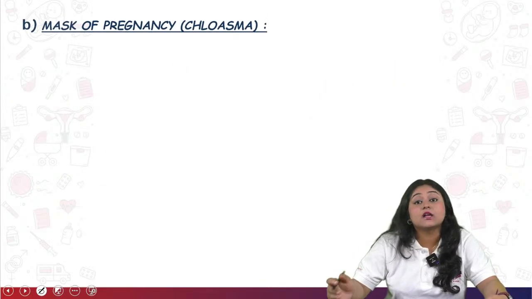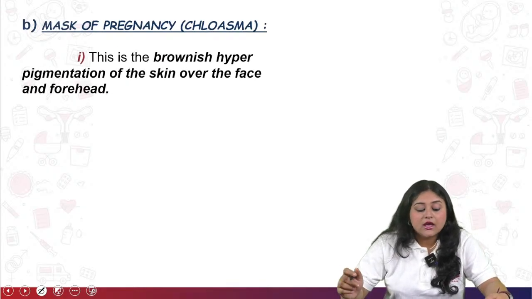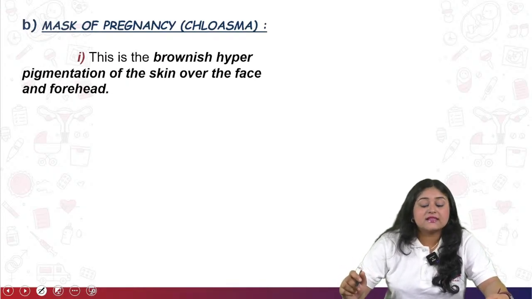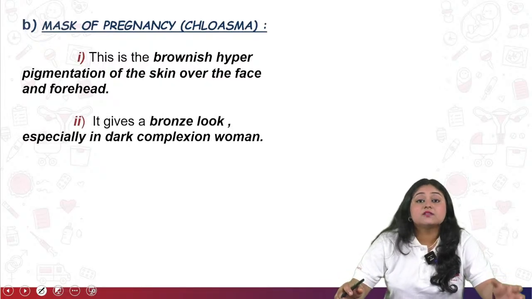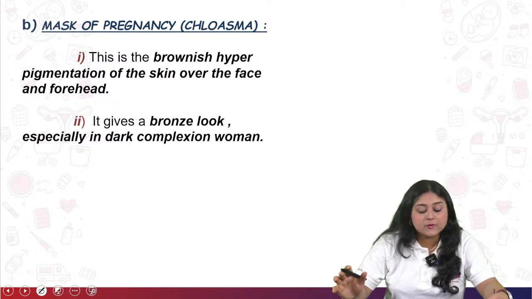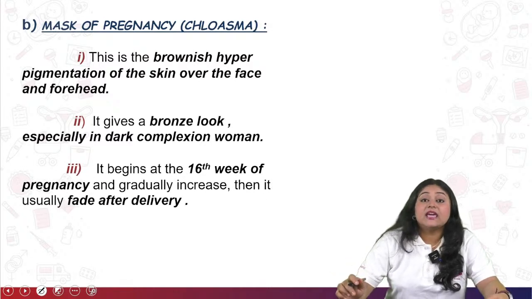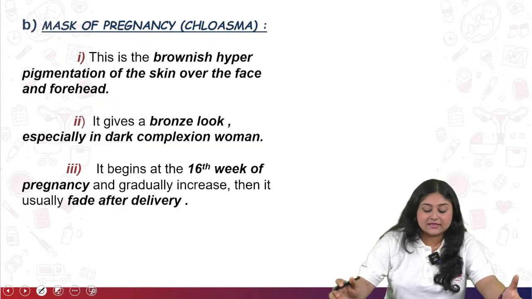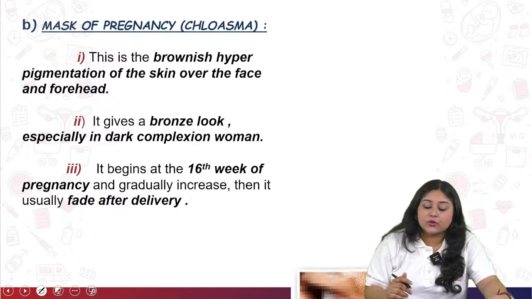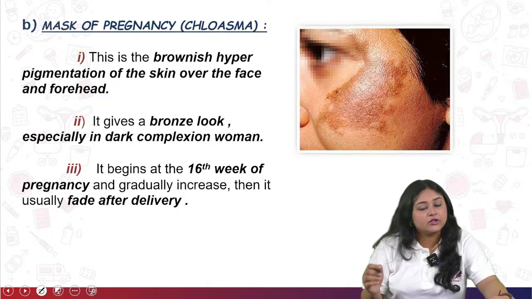Now come to the mask of pregnancy, or the chloasma. You can see it on the face. This is a brownish hyperpigmentation of the skin over the face and forehead. It gives you a bronze look, especially in dark complexioned women. It begins around the 16th week of the pregnancy and regularly increases. After the delivery, it is going to fade, but for some women it does not fade.